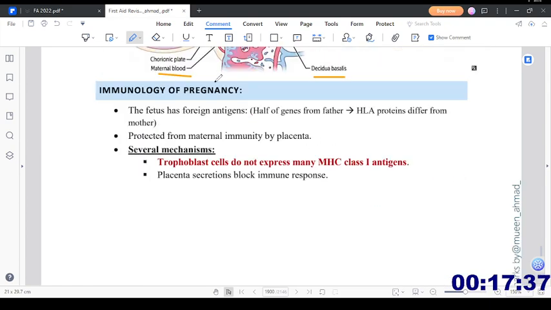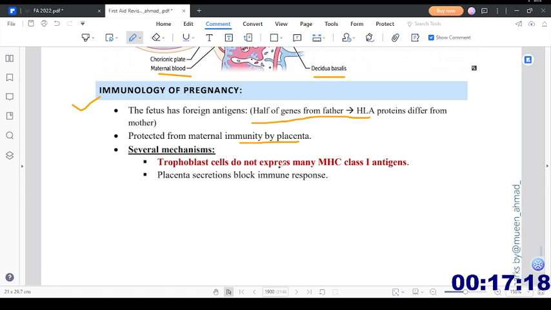Immunology of the pregnancy. The fetus has foreign antigens. Half of the genes from father, which are HLA protein, different from that of the mother, protected from the maternal immunity by placenta. So placenta is protecting the fetus from the immune responses as well. There are several mechanisms to that.